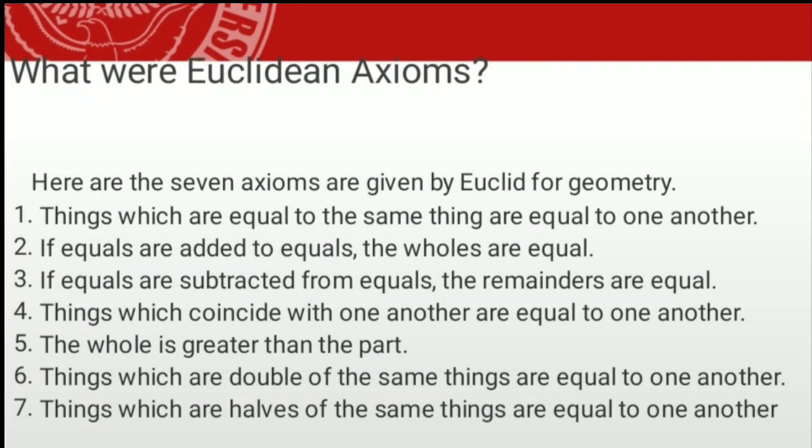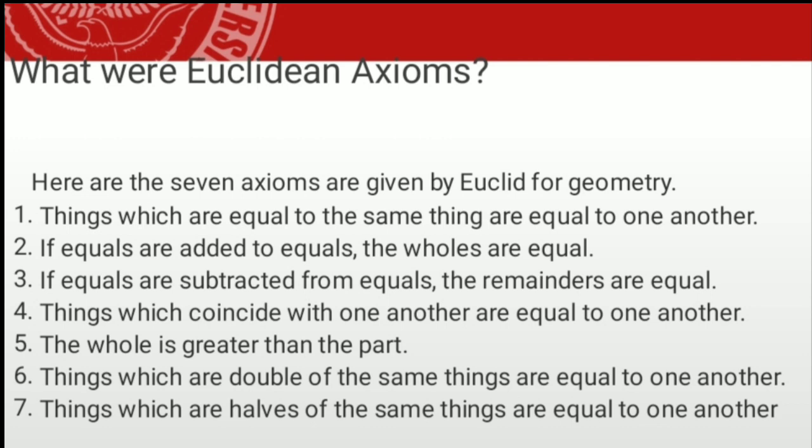So, what were Euclid's axioms? Here are the seven axioms given by Euclid for geometry. First, things which are equal to the same thing are equal to one another. Second, if equals are added to equals, the wholes are equal. Number 3, if equals are subtracted from equals, the remainders are equal.